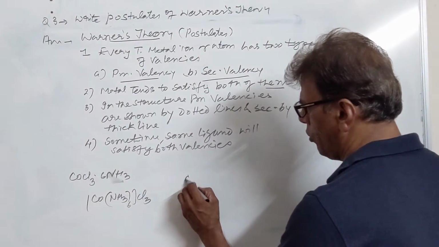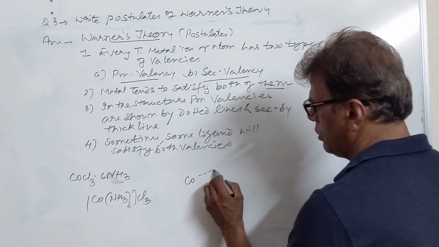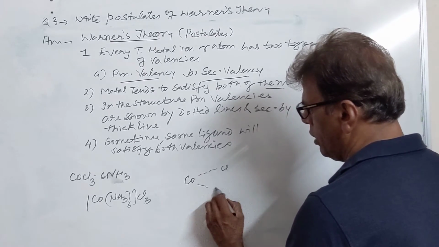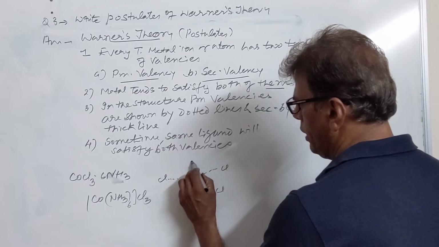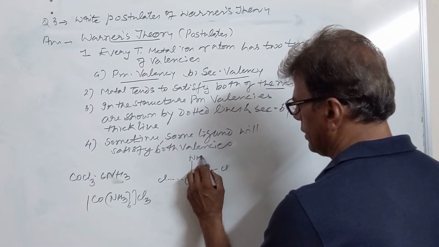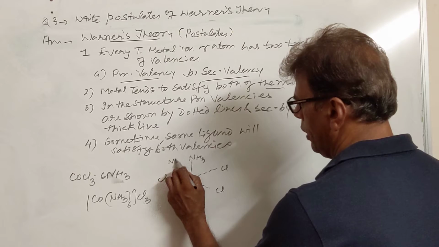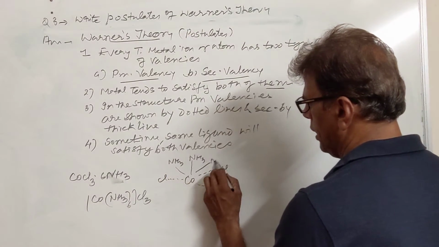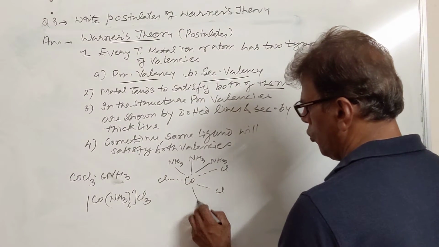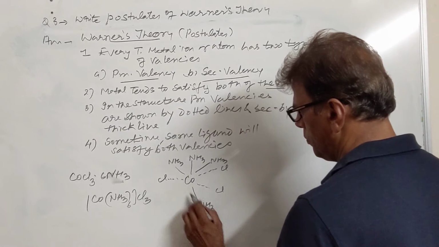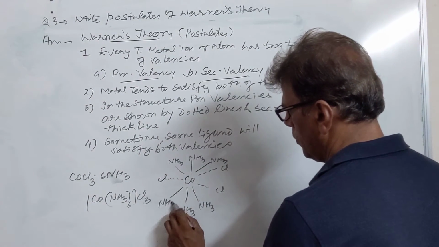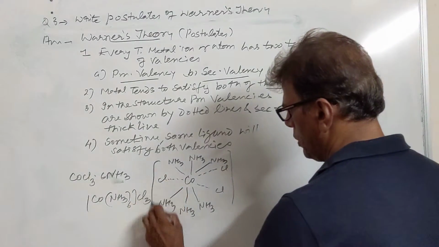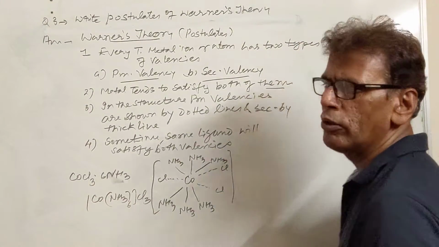Now we draw the structure of this compound. Cl is joined by dotted lines to cobalt, and ammonia is joined by thick lines. We have 6 ammonia, so 6 thick lines will be around cobalt. So this is our first complex according to Werner theory.